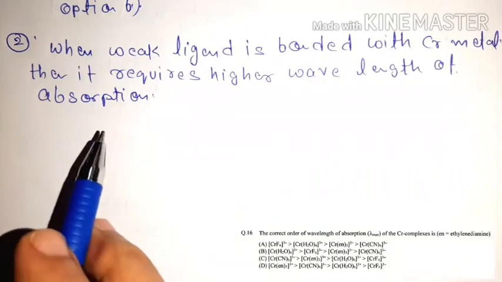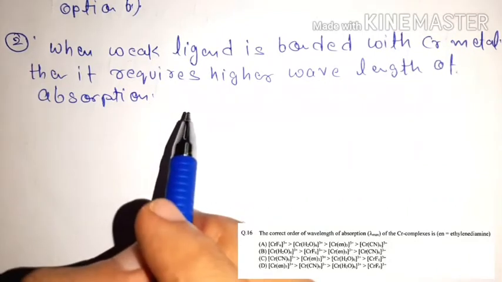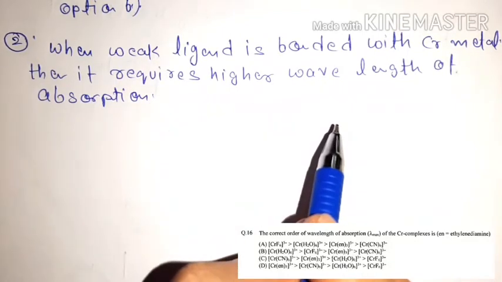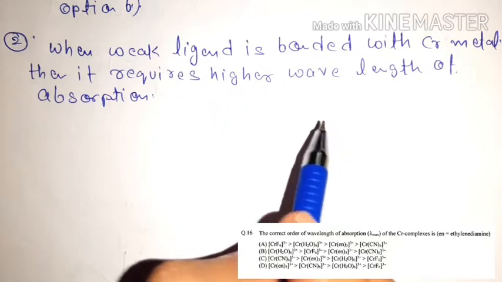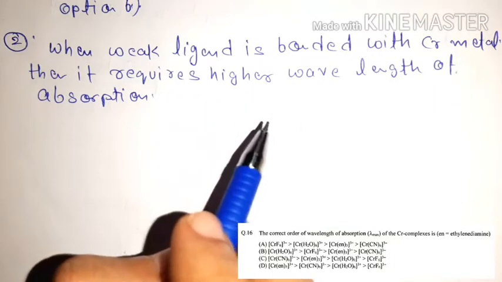So friends, when you find the value of lambda max, first you should find the order of the ligand strengths.